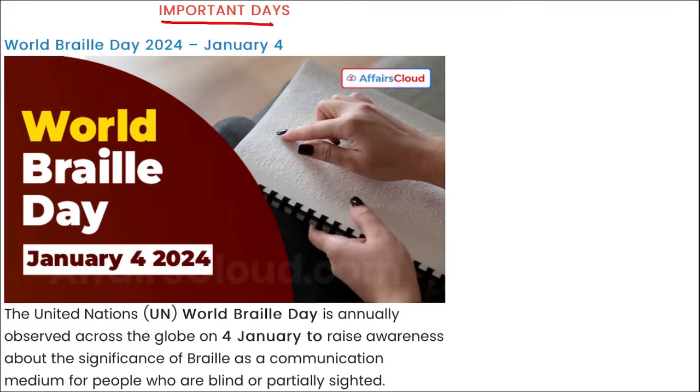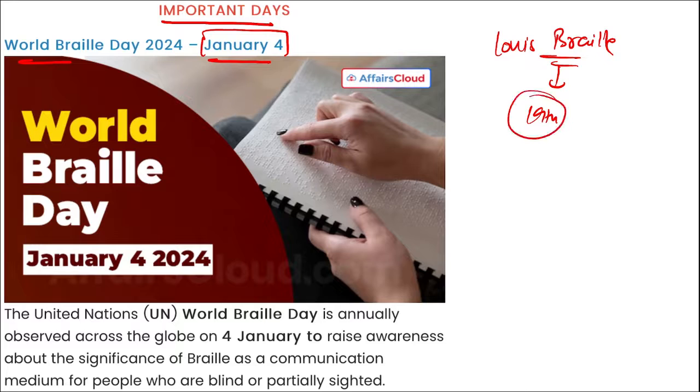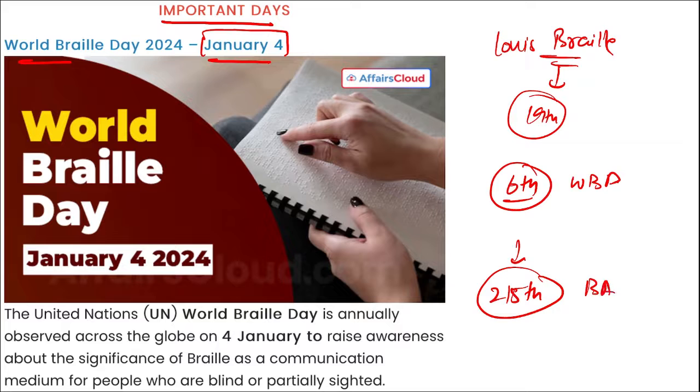Next is important days. World Braille Day. We observe this on 4th of January to raise awareness about Braille as a communication medium for people who are blind. This day is observed on the birth anniversary of Louis Braille, a 19th-century French author who invented the Braille script for blind people. In 2023 it was the 6th edition of World Braille Day, and this year was the 215th birth anniversary of Louis Braille.